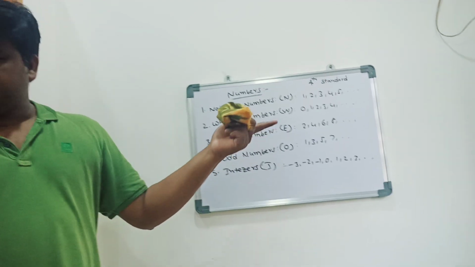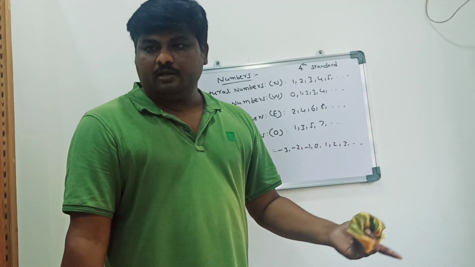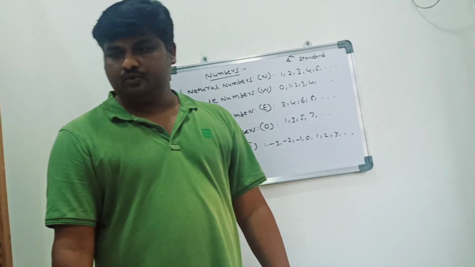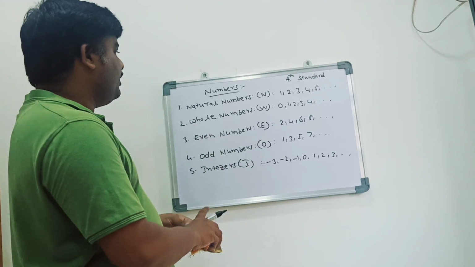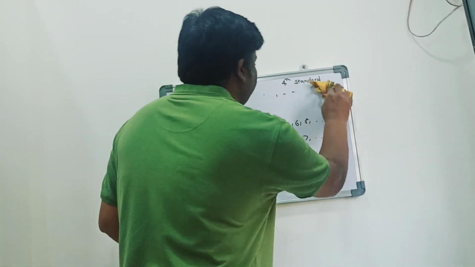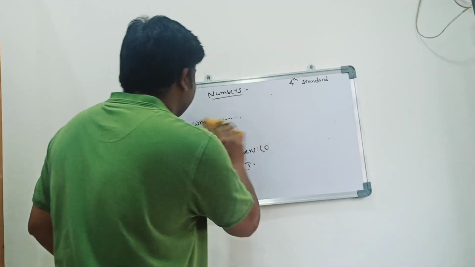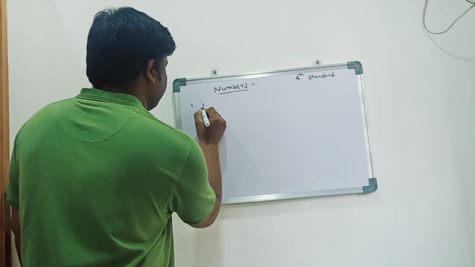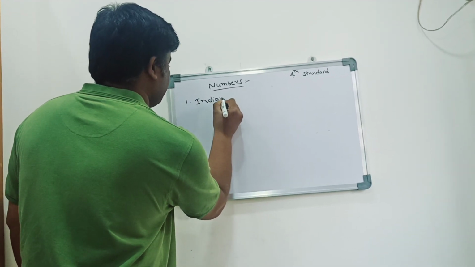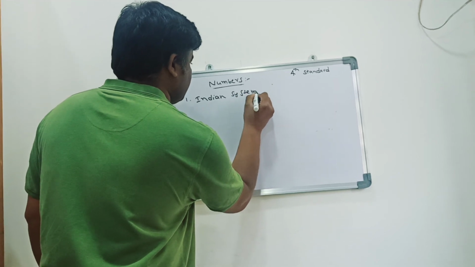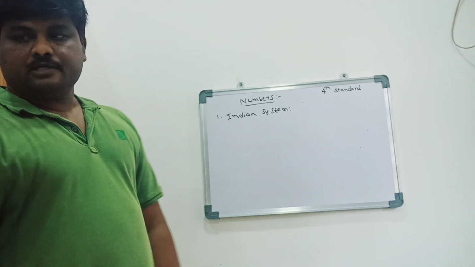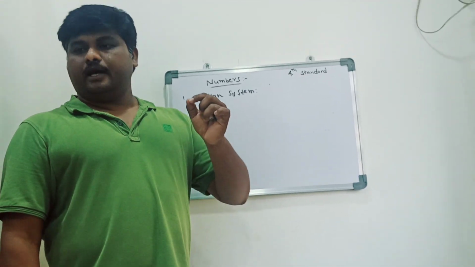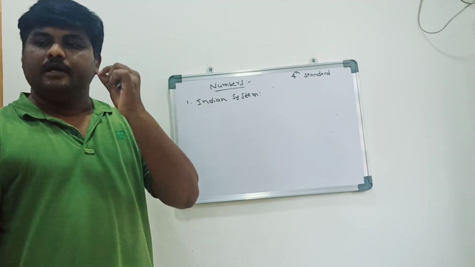And also there are prime numbers and rational numbers. So many types of numbers are there. We'll learn about those numbers later. Next I am moving into the Indian system and then the international system of numbers. Indian system, first one. It means how we pronounce numbers in India, so with that we call this the Indian system.